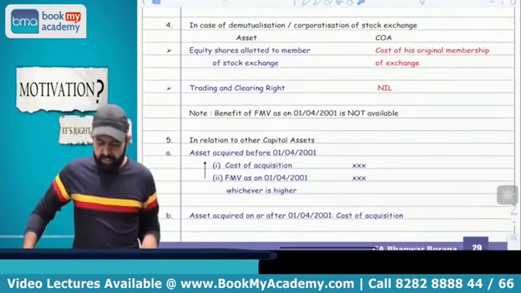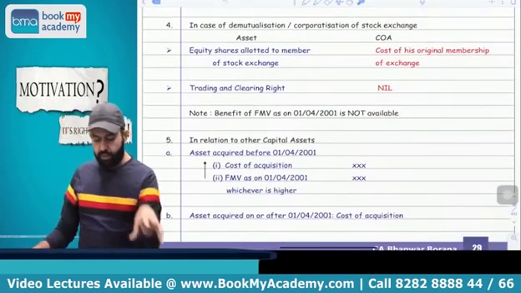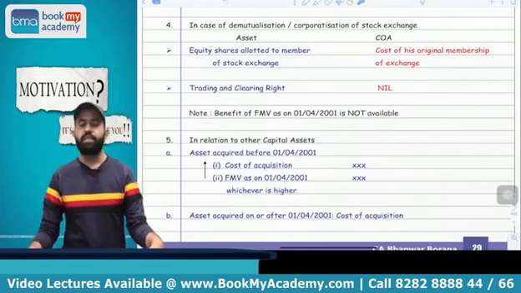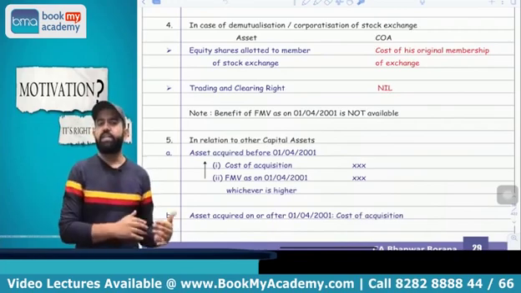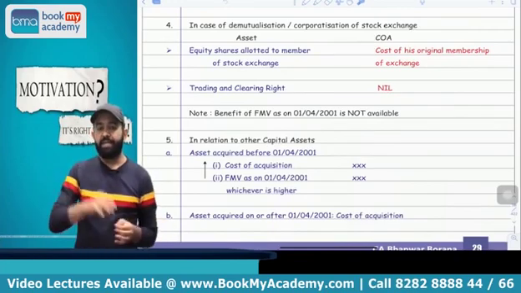Yes. Now next part is related to the corporatization or demutualization of stock exchange. You know that BSE and NSE earlier were AOP or BOI. But now they are converted to a company. Now it is BSE Limited. Earlier they were AOP or BOI.